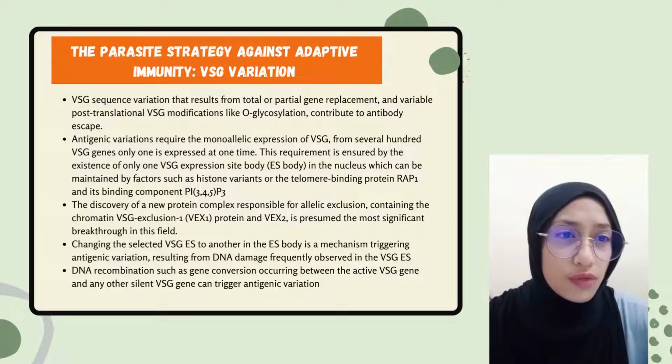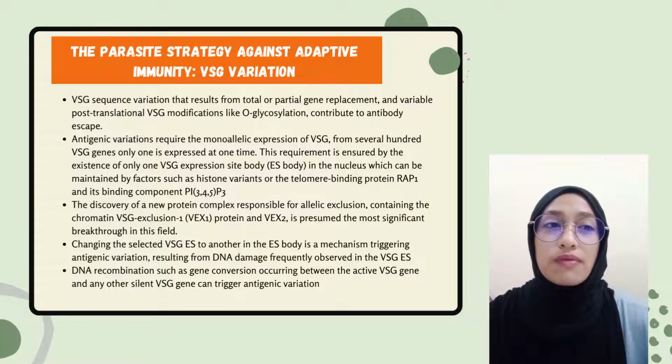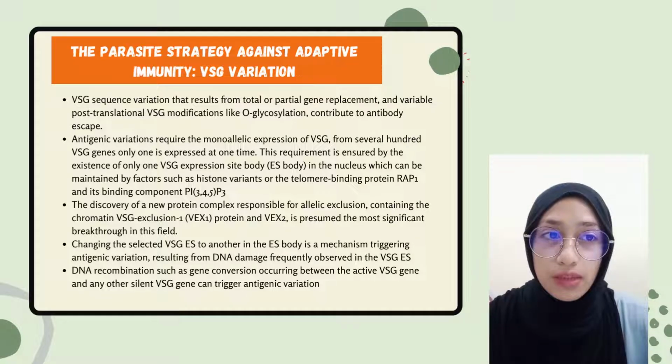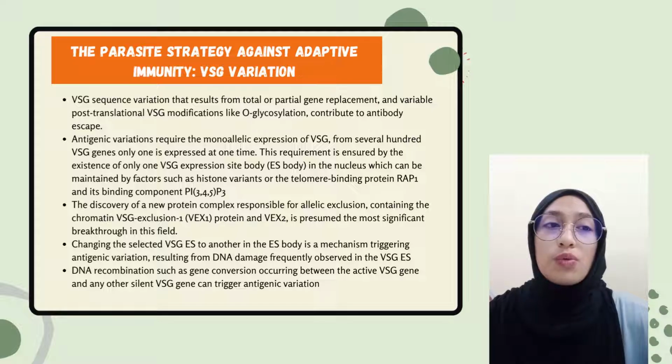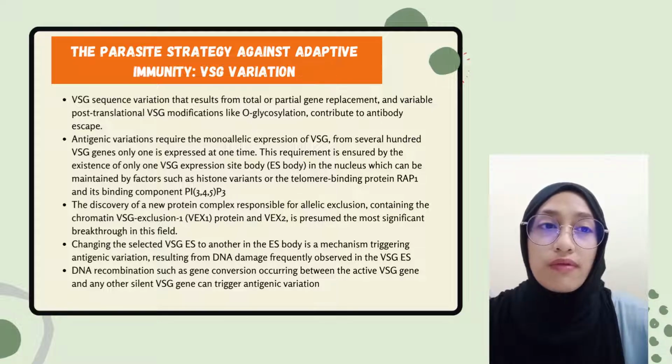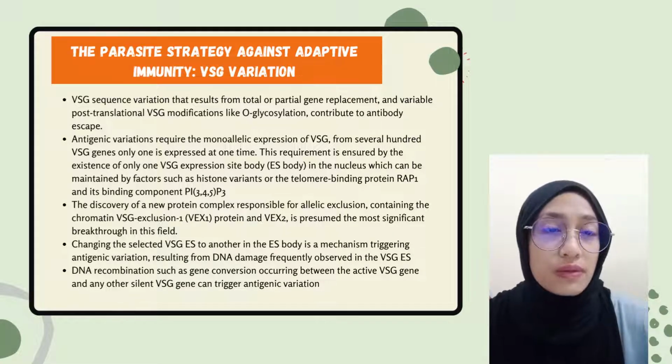So the discovery of a new protein complex responsible for allelic exclusion, containing the chromatin VSG exclusion 1 protein VEX1 and VEX2, which is an ortholog of the nonsense-mediated decay helicase UPF1, is presumed to be one of the most significant breakthroughs in this field.